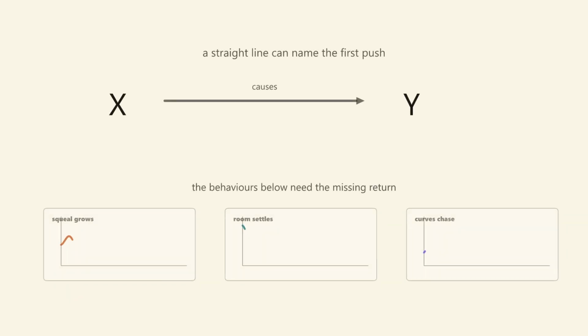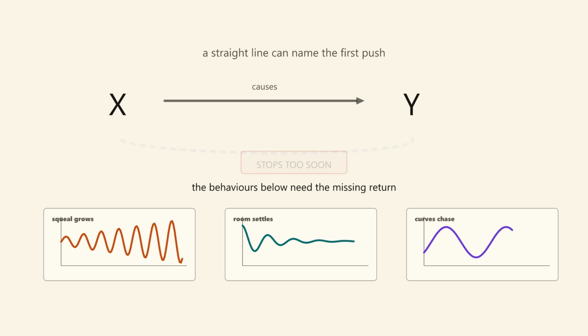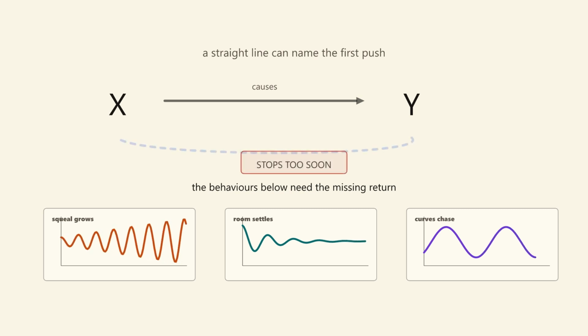We often picture cause as a straight line. X causes Y. Heat warms a room. Sound enters a microphone. Price rises. That picture names the first push, but it stops too early. It cannot explain why the room settles, why the squeal grows, or why curves begin to chase. Those behaviors start after Y exists. The missing question is simple. What does Y send back?